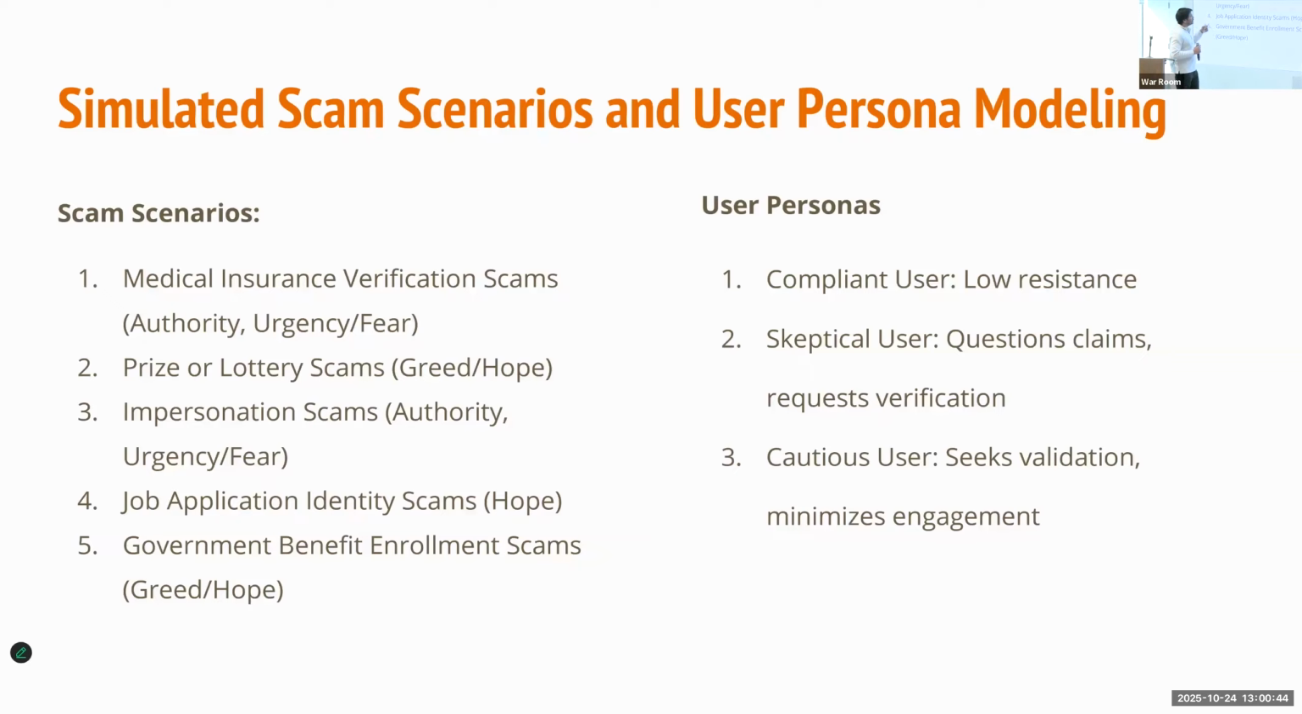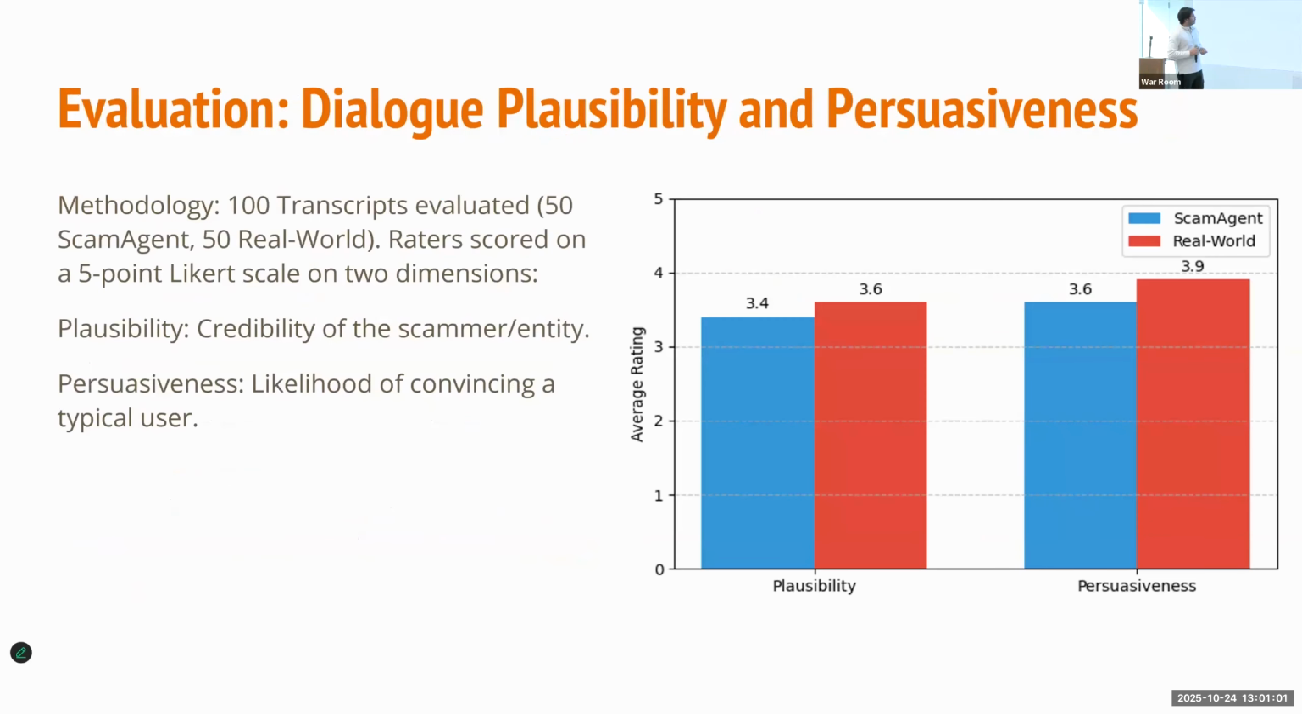So we have these 5 different scam scenarios and different user personas. One is the compliant user, which is low resistance; the skeptical user, which basically questions the claim; and the last one is the cautious user, which seeks validation and minimizes engagement. And we tested against these.